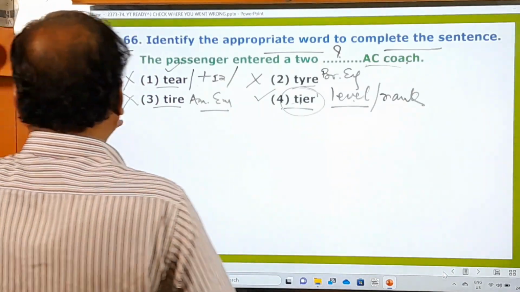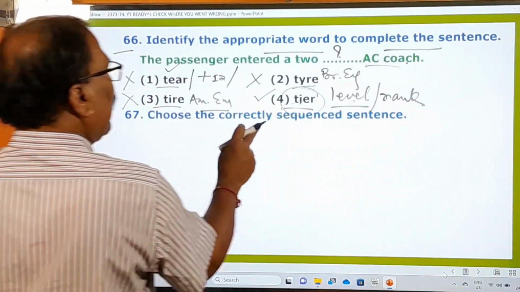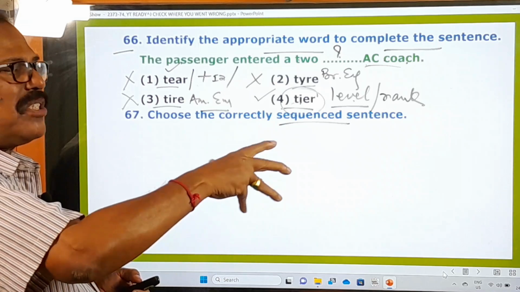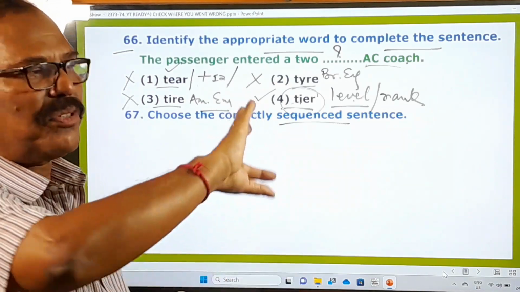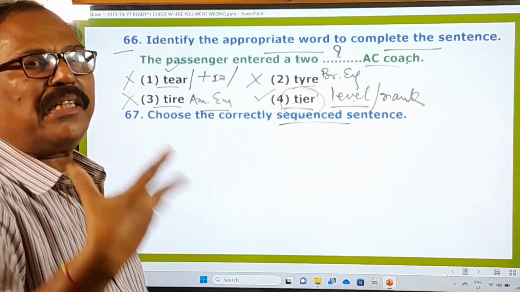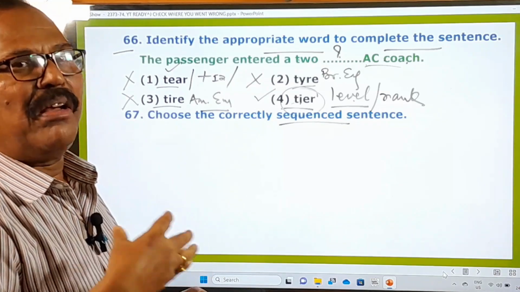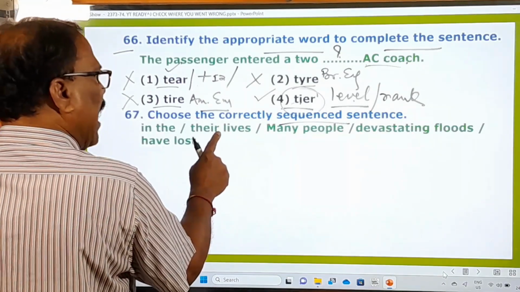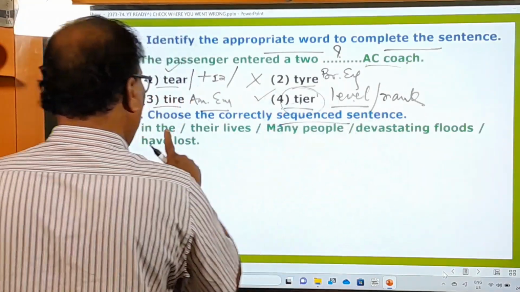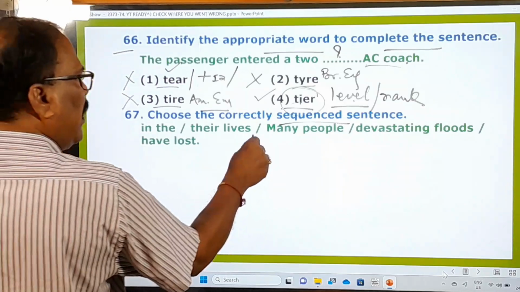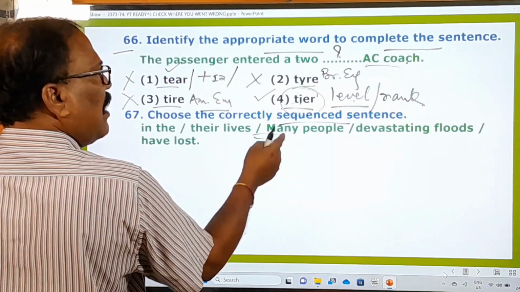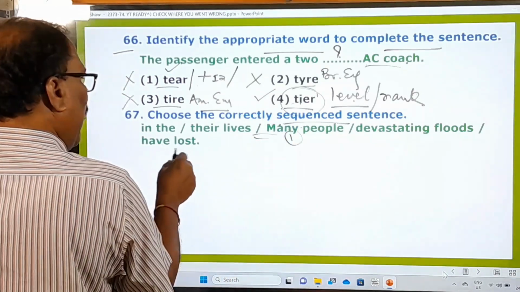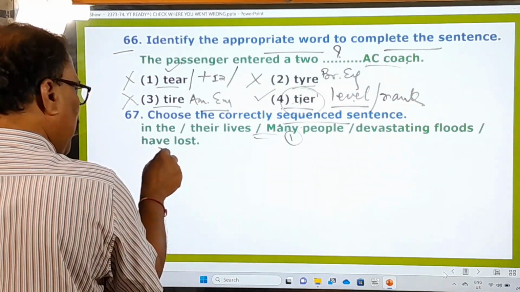Now let's go to the next question. Choose the correctly sequenced sentence. Correctly sequenced sentence means some words are given in a jumbled manner. You have to set them in an order so that it gives a good meaning. Here the words are: in, their lives, many people, devastating, have lost. Here already a capital letter has been used, so it must be the first. Many people, have lost, must be the second one.